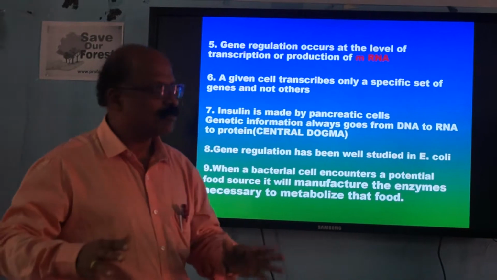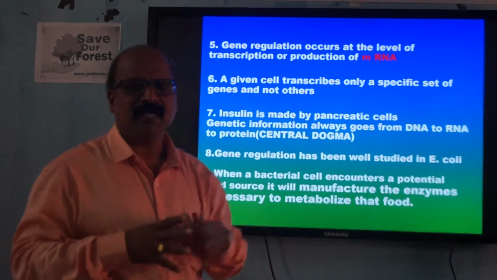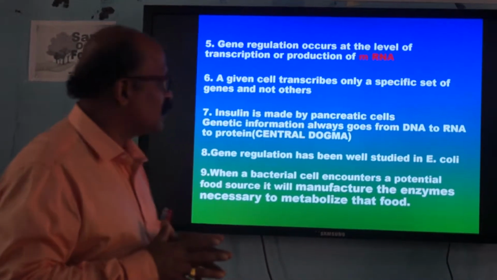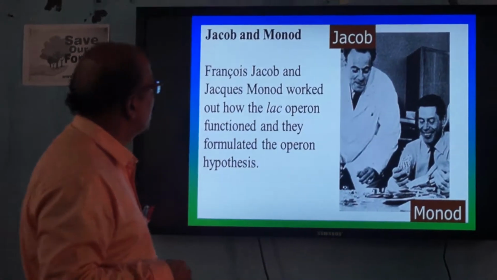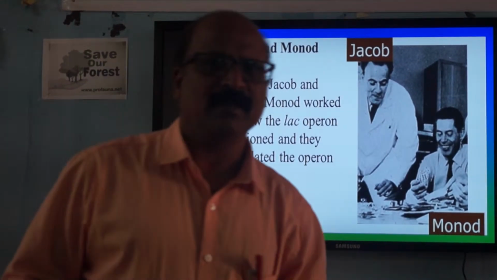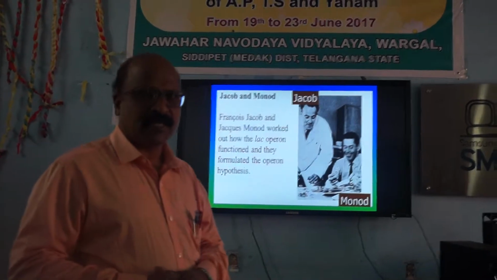That's why enzymes will not be produced unless the food material is available. That means a lot of conservation of energy and conservation of activities can be seen in prokaryotic organisms like bacteria. Now, the important discussion in this class is Jacob and Monod, famous geneticists.